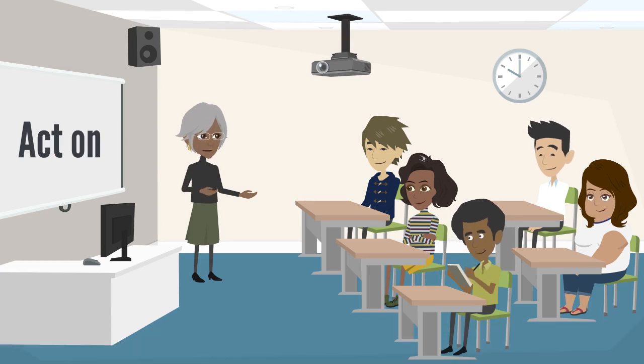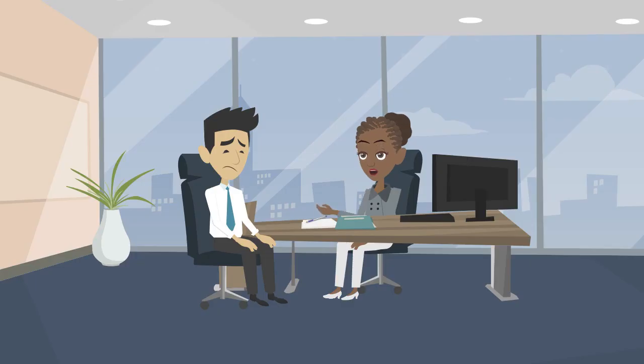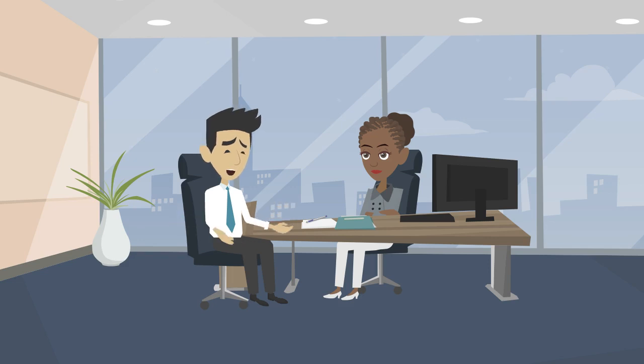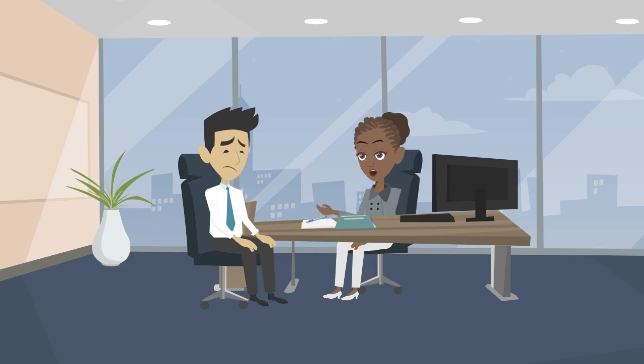Let's see an example of a daily life conversation that demonstrates the use of "act on" in the context of being influenced by emotions. Why did you confront your colleagues so aggressively during the meeting? I apologize. I was frustrated and acted on my anger without thinking it through. It's important to control our emotions and not let them dictate our actions.